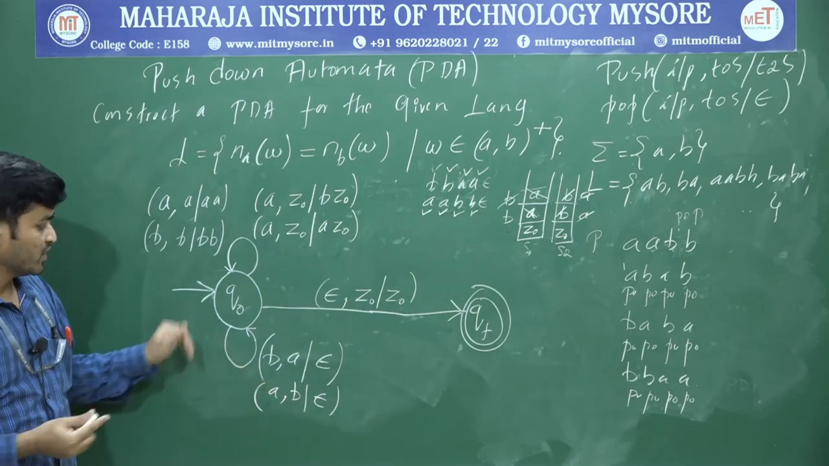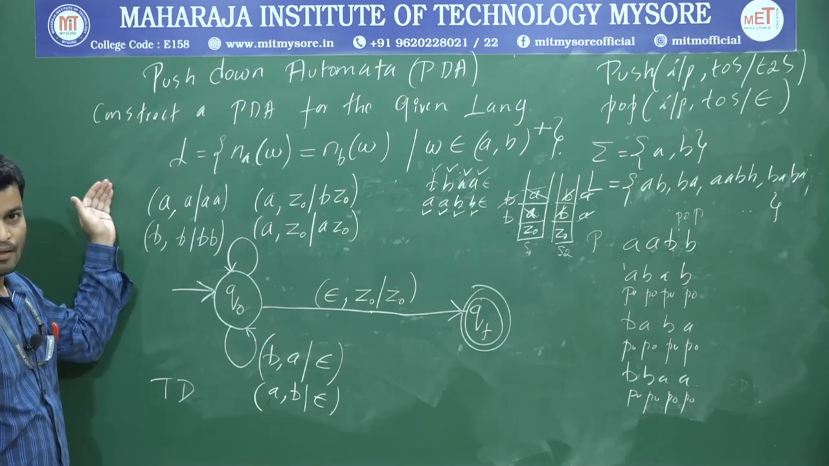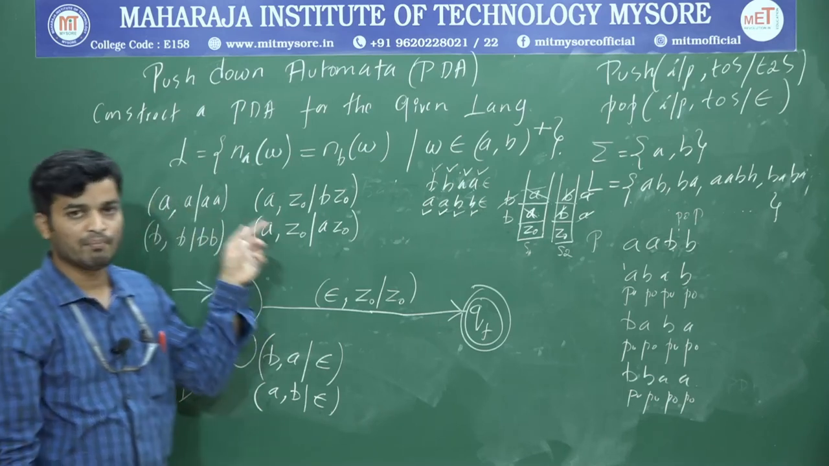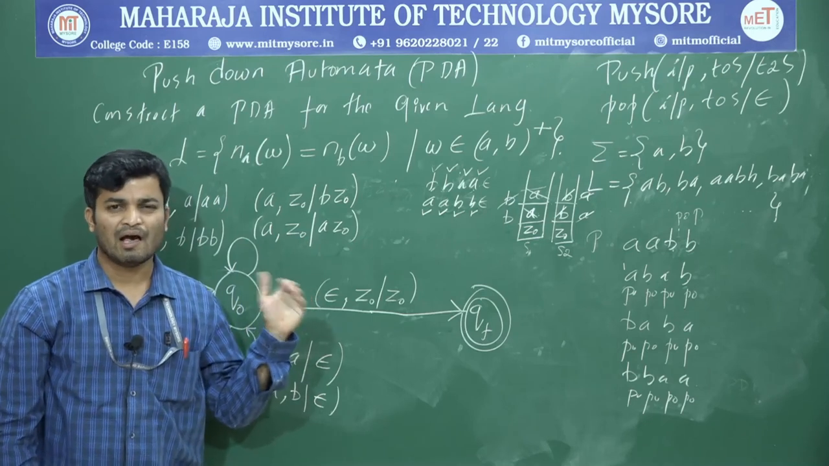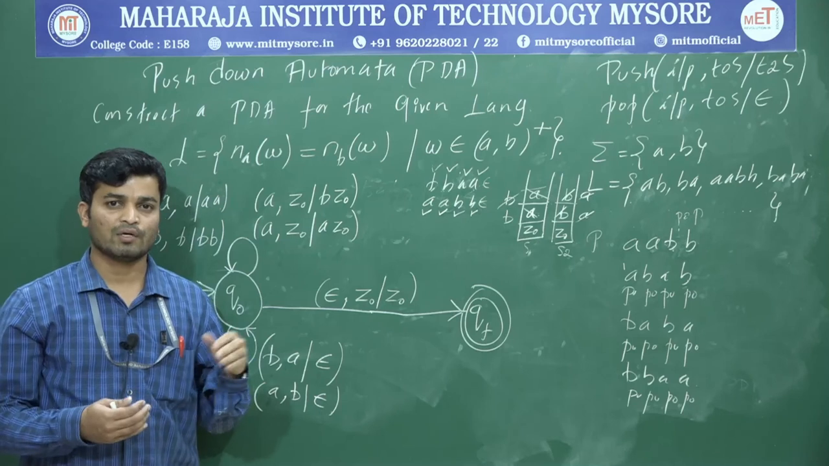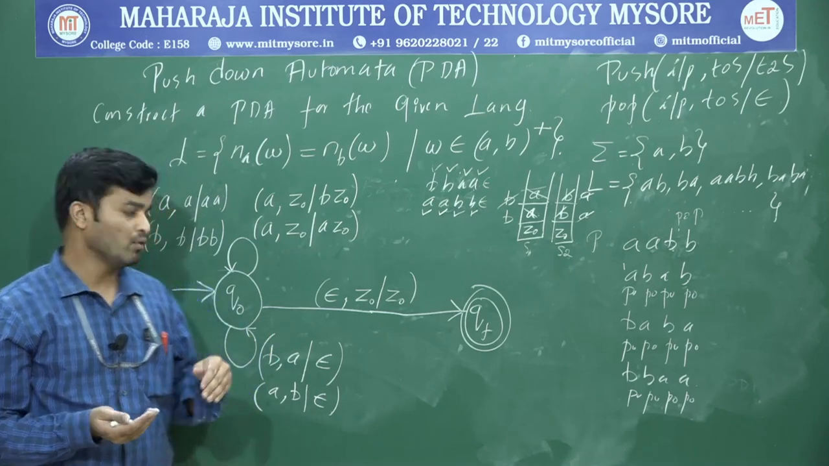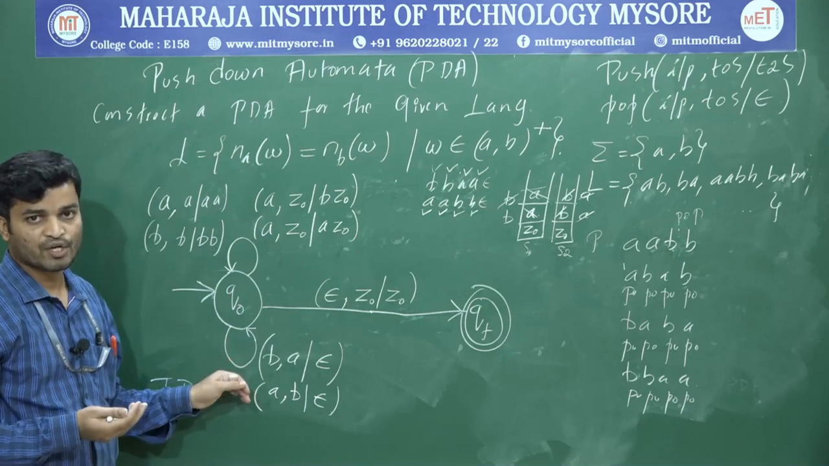Okay. Now this one is your transition diagram for the given problem. The logic is, whether I get A or B in the beginning, I am going to perform a push operation, and if I get the same symbol, I will continue pushing that symbol onto the top of the stack. Once I get a different symbol, I am going to perform a pop operation.